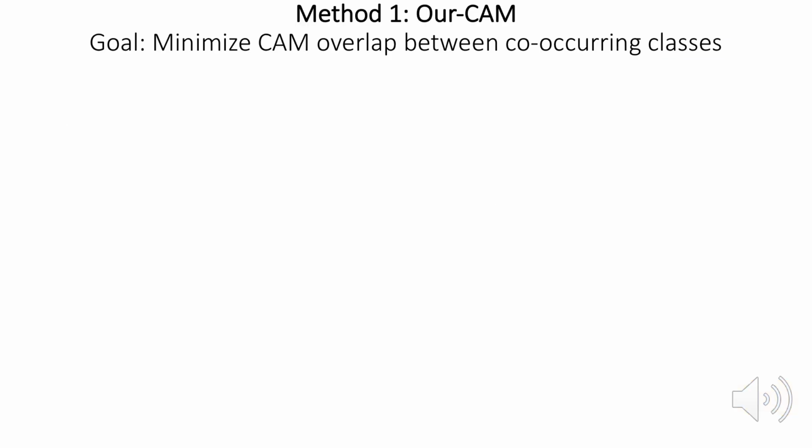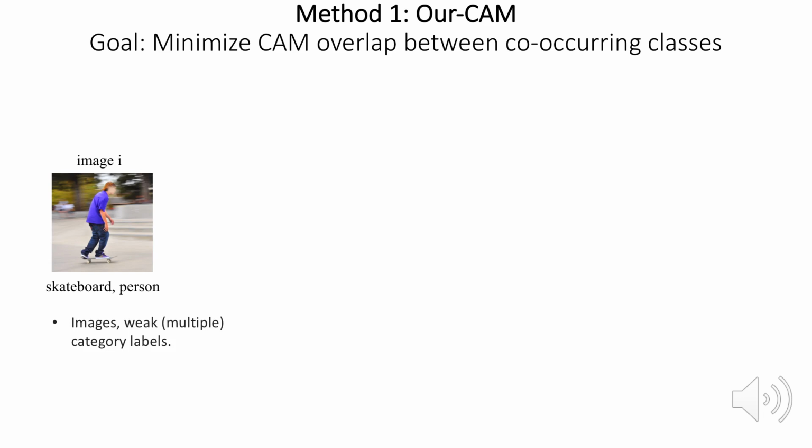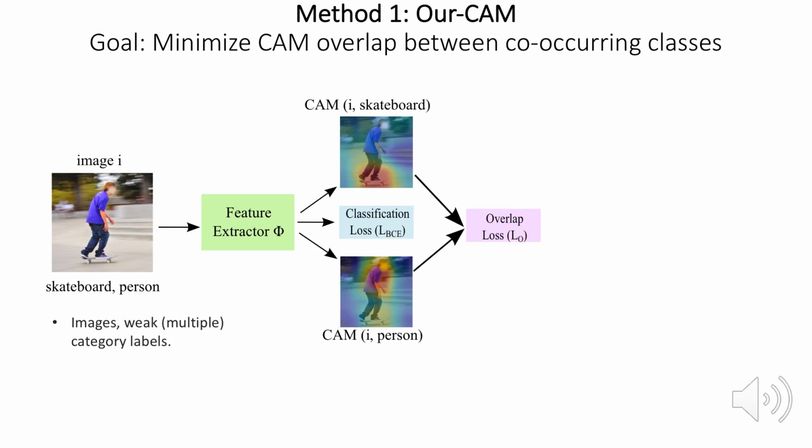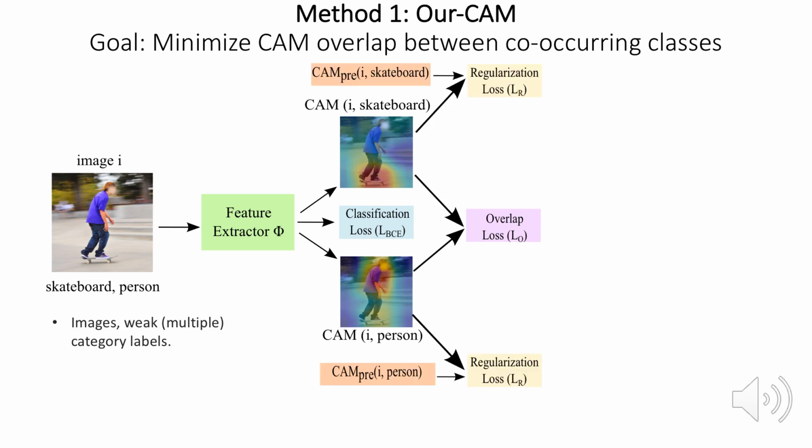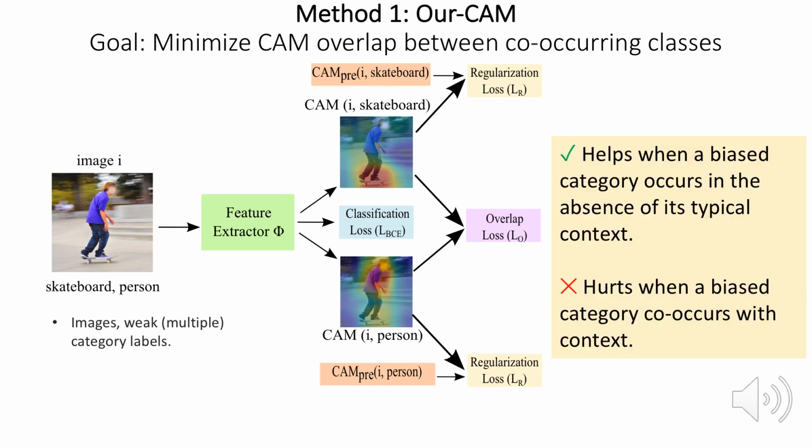Next, we look at our first method, which relies on class activation maps, or CAMs, as proxy for object localization to reduce context bias. The key idea is to reduce the overlap between the CAMs generated for the co-occurring categories. Specifically, our method takes images and class labels as input. Then we extract features and construct the class activation maps for the co-occurring classes and impose a loss to reduce overlap between them. This ensures that the network relies on actual class pixels to make predictions. To avoid trivial solution, we also add regularization loss which ensures high overlap between our generated CAMs with the CAMs of a pre-trained network.